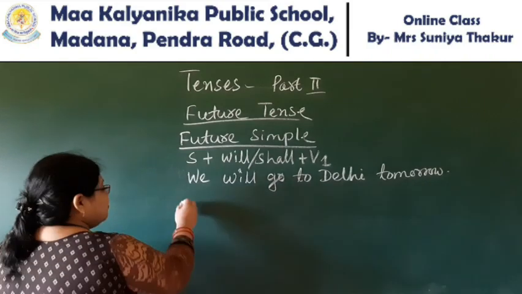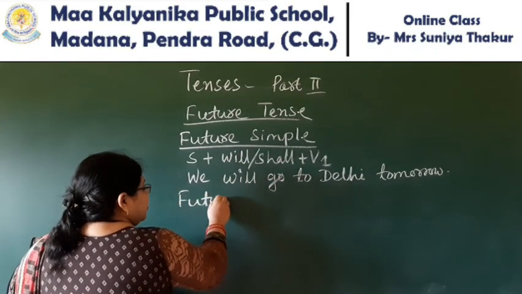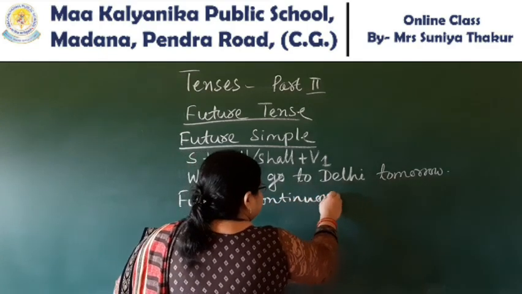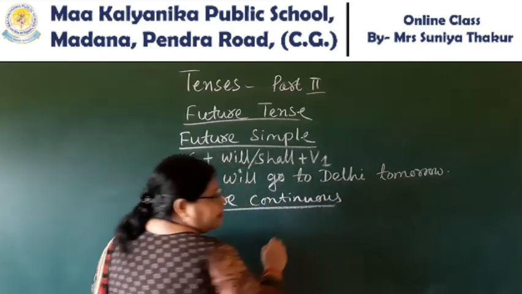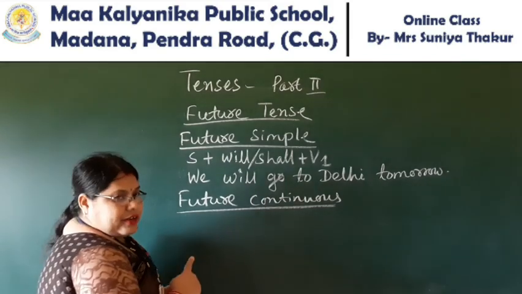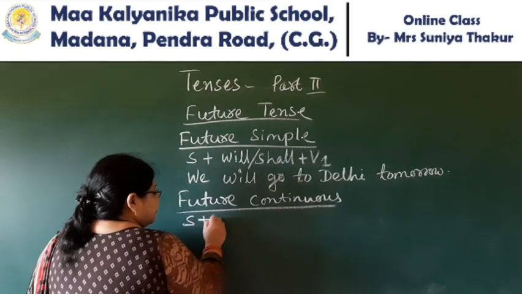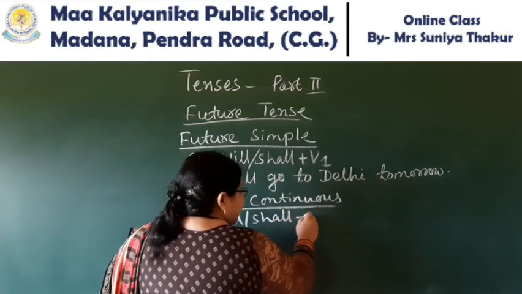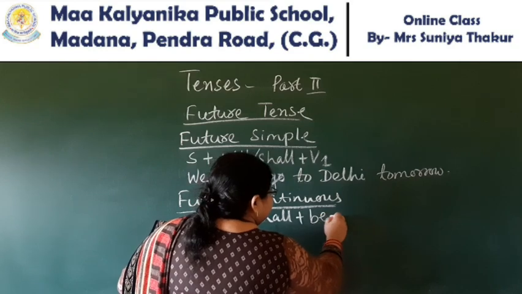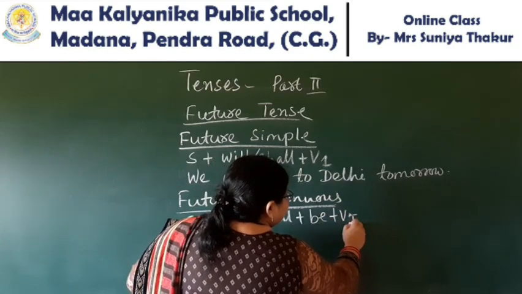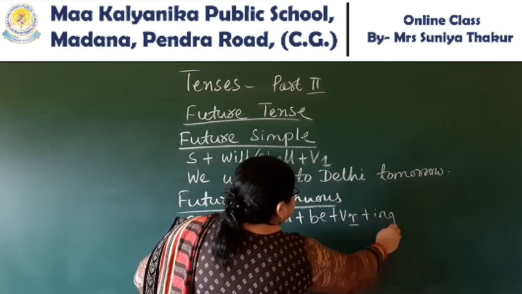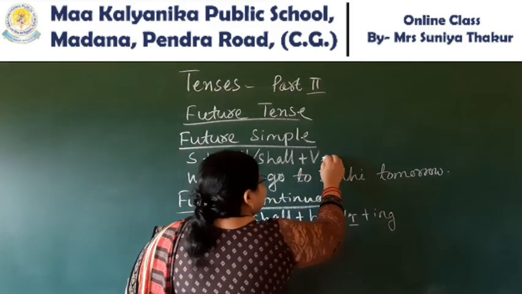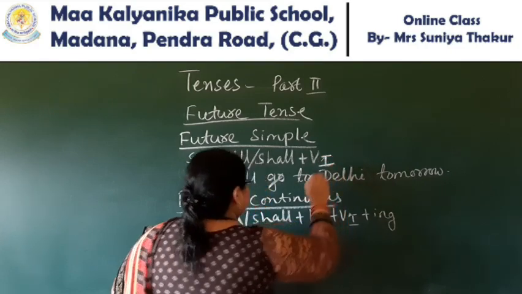Just look at the blackboard. Now we will discuss future continuous. What will be the structure of future continuous? Just look at the blackboard. Subject plus will, shall plus be, verb first form with ing. Here also we mention verb first form.